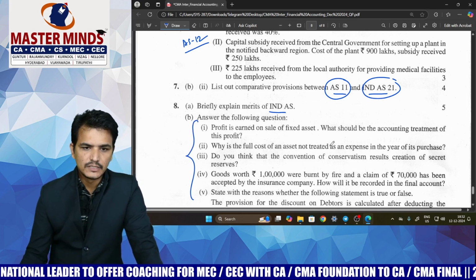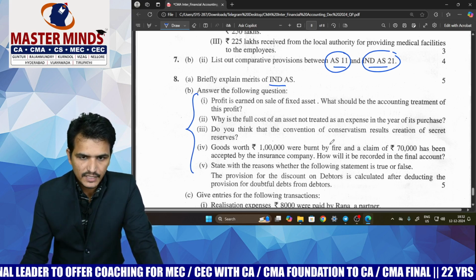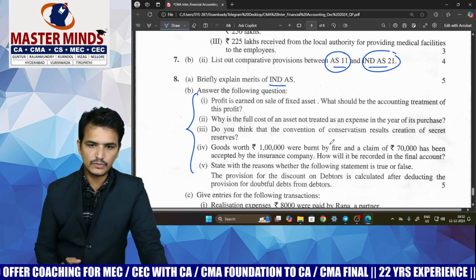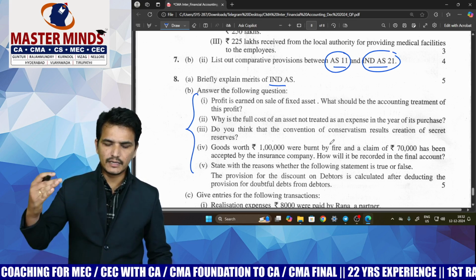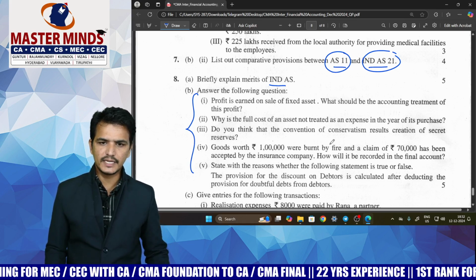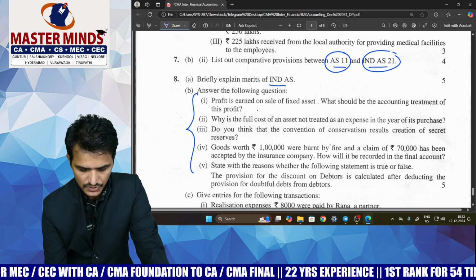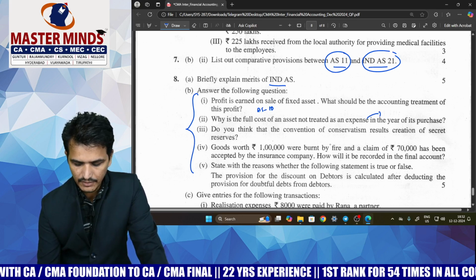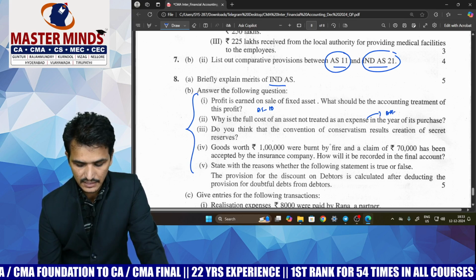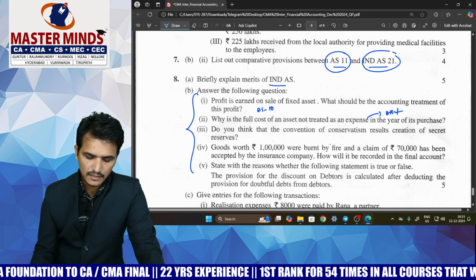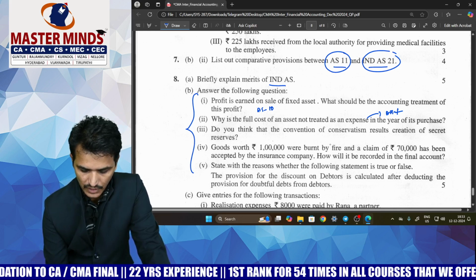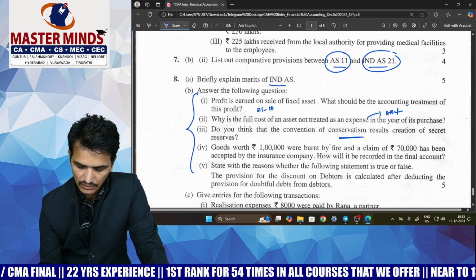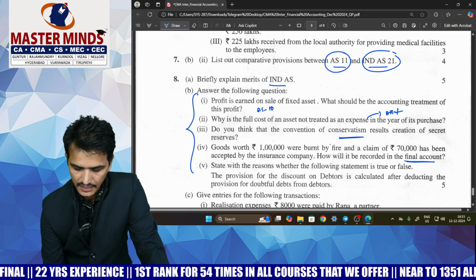Here the question was drafted in such a way that you should be in a position to have knowledge of the various theory concepts under the various chapters. The first question they have given is based on AS 10, and the second question is again based on AS 10 or the definition of asset. The third point is based on the accounting concept of prudence or conservatism. And the next question is about the accounting treatment in case of abnormal loss.